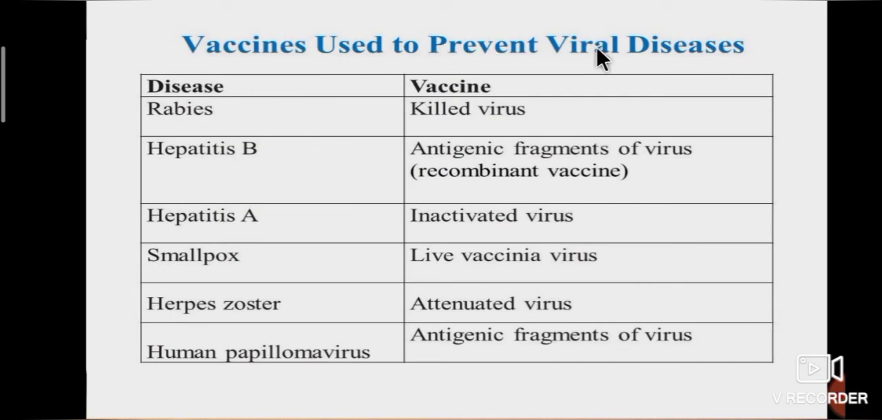Vaccines used to prevent viral diseases also. For rabies disease, killed virus vaccine is used. For hepatitis B, antigenic fragment of virus vaccine is used. For hepatitis A, inactivated virus vaccine is used. For smallpox, live vaccinia virus vaccine is used. For herpes zoster, attenuated virus vaccine is used. For human papillomavirus, antigenic fragments of virus vaccine is used.